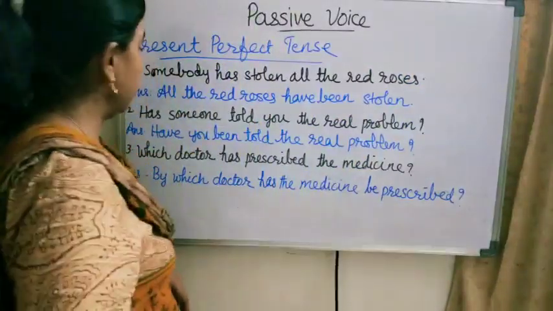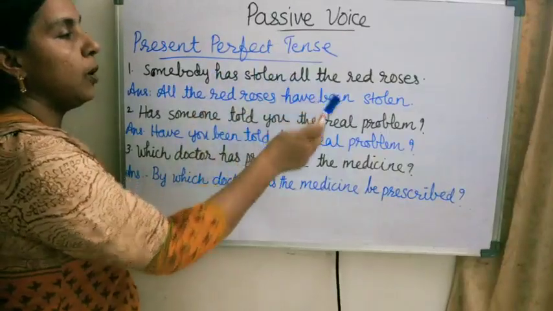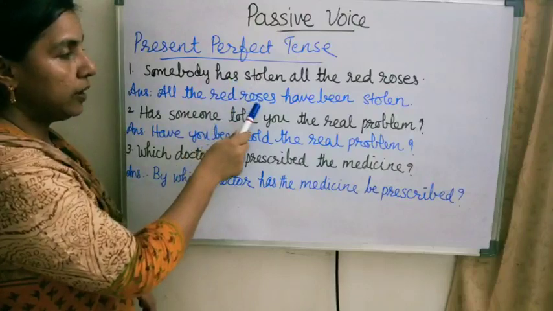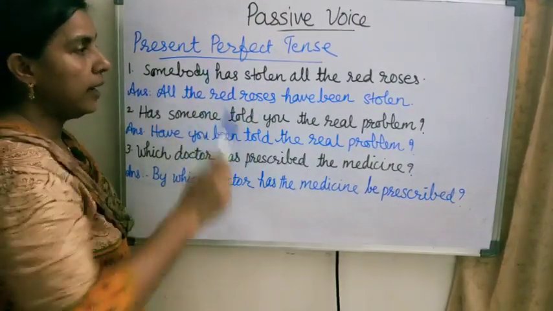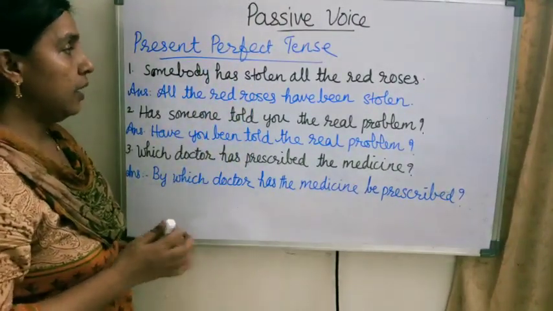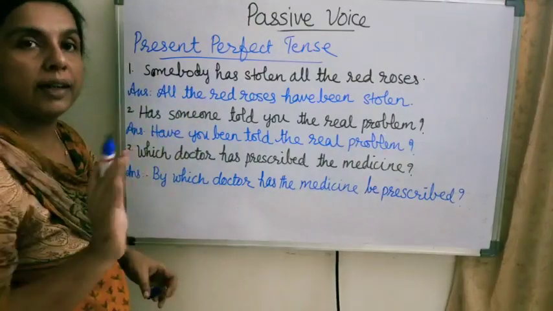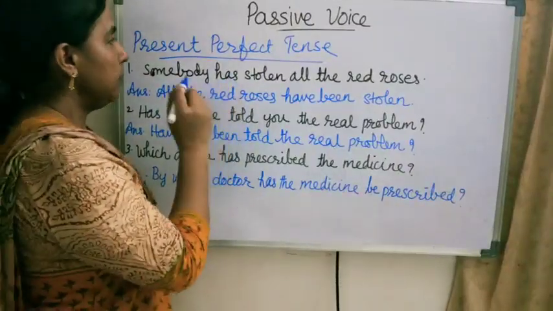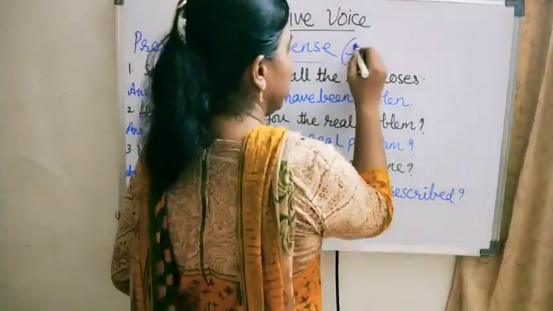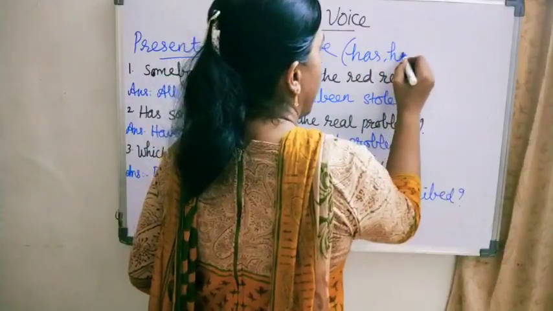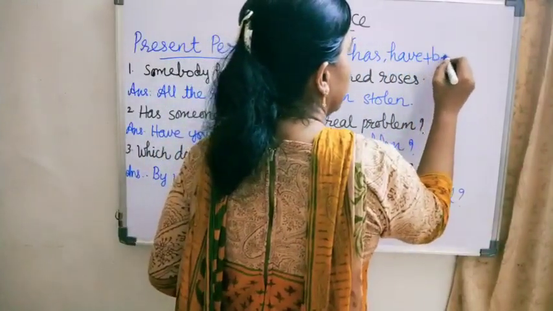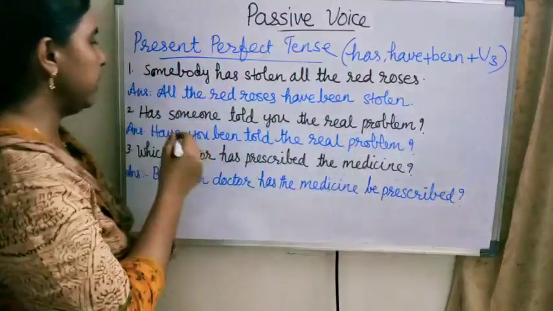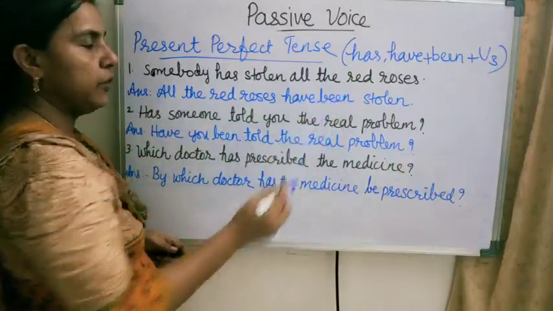Now present perfect tense. Let us see the first sentence. Somebody has stolen all the red roses. All the red roses is plural. That's why have been stolen, and somebody is not that important, that's why we omitted. So in present perfect tense we are using has or have plus been plus third form of the verb. Got it? So all the red roses have been stolen.